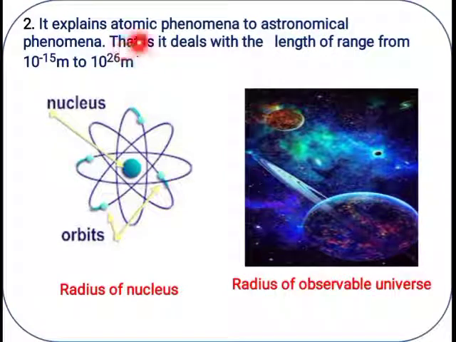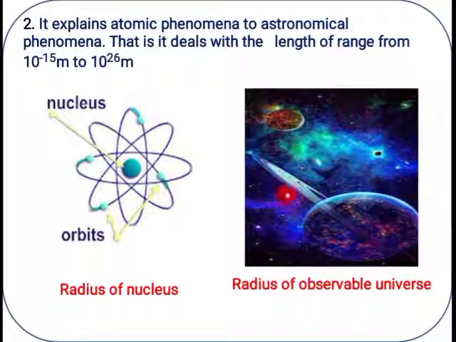Atomic means, immediately we think, particles which are smaller in size. Atomic means smaller particles. Astronomical means, definitely, which word comes to our mind? Space. Astronomical means space.